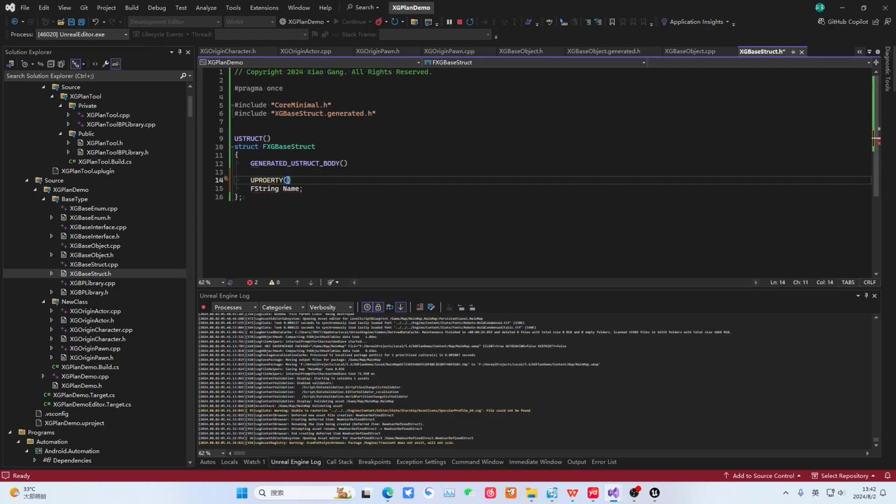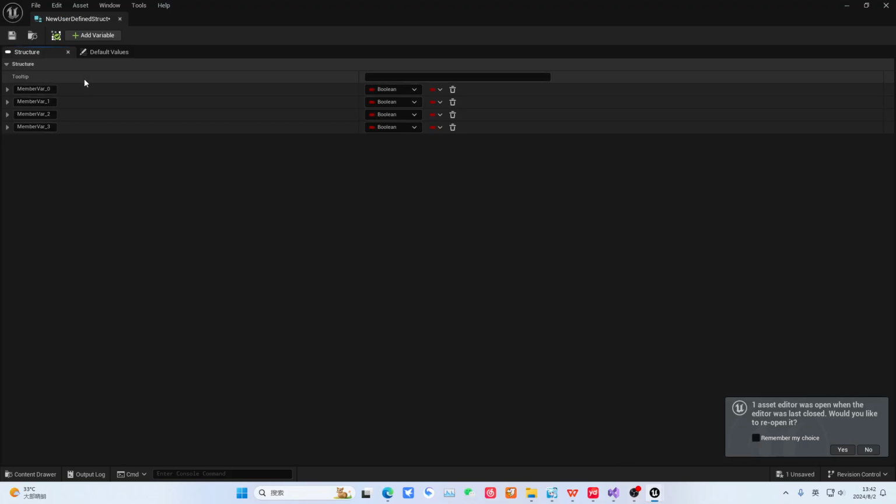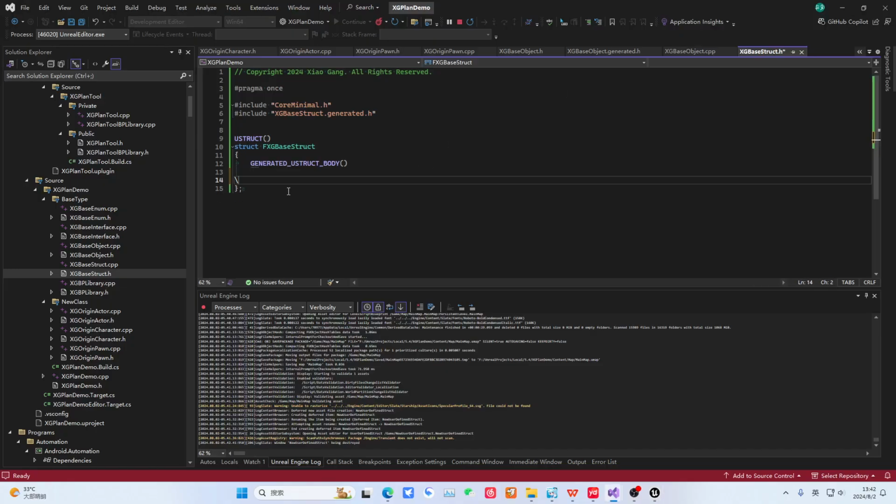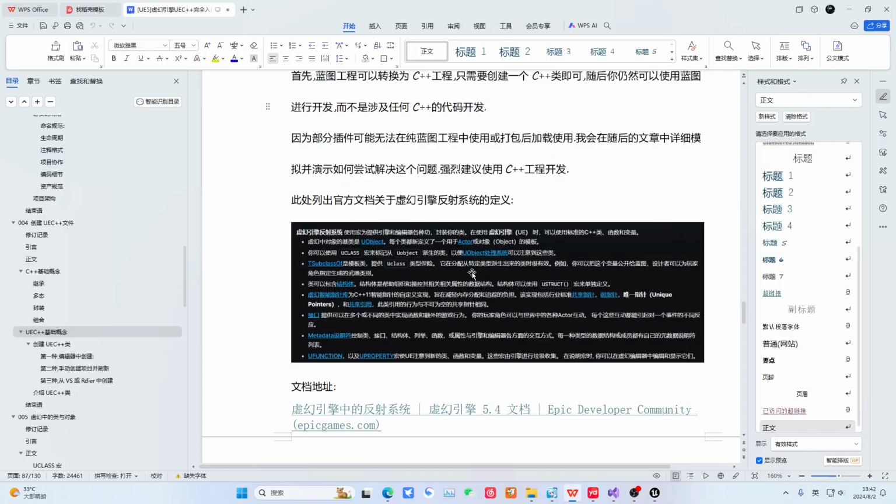For example, if you want to define a string, then in C++ it's called FString. If you need to expose it to Blueprint, you can usually add a UPROPERTY. This way it can be reflected to Blueprint, but you also need to add some specifiers. I made a typo here. Okay, good. We will expand on these later.